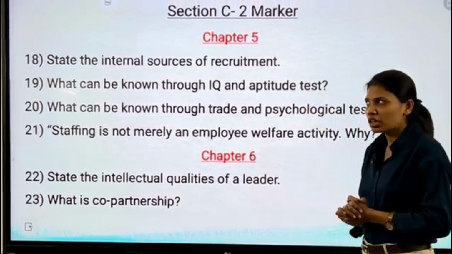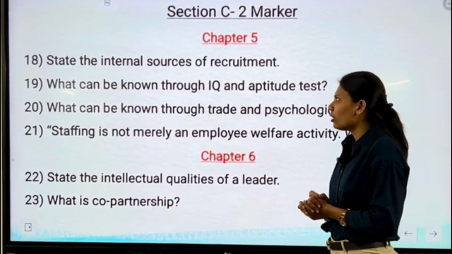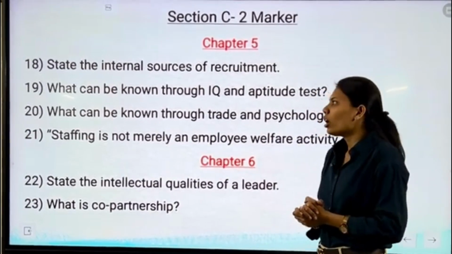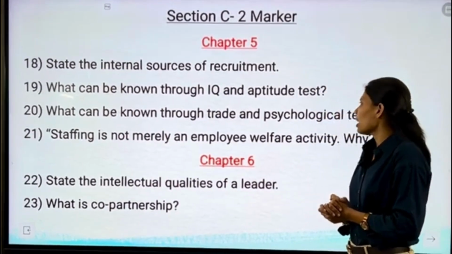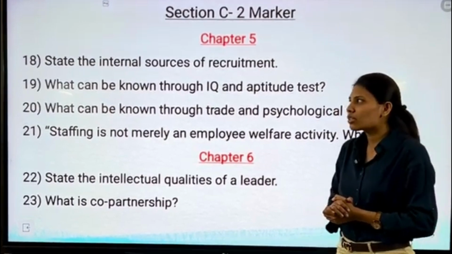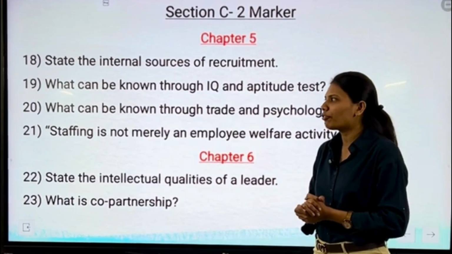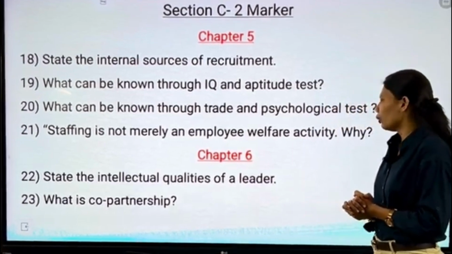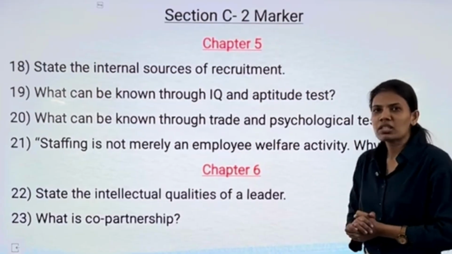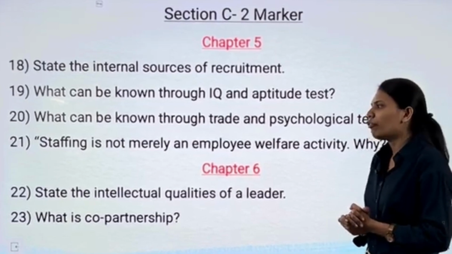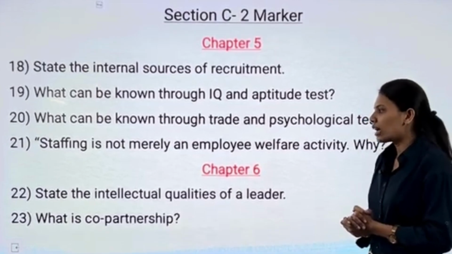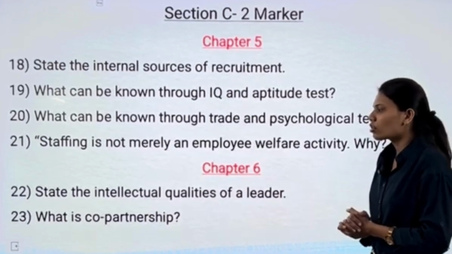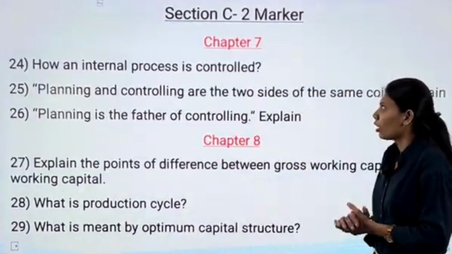Our next question, what can be known through IQ and aptitude test? Our next question, what can be known through trade and psychological test? Our last question from chapter number 5 is staffing is more merely an employee welfare activity. Why? From chapter number 6, moving ahead, we have our first question, state the intellectual qualities of a leader. Next question is what is co-partnership?